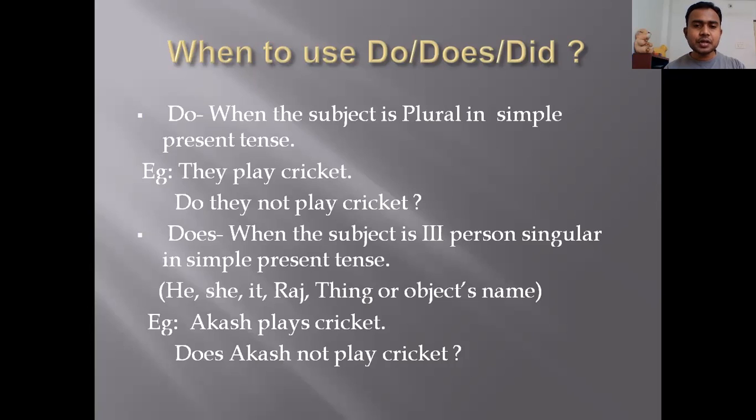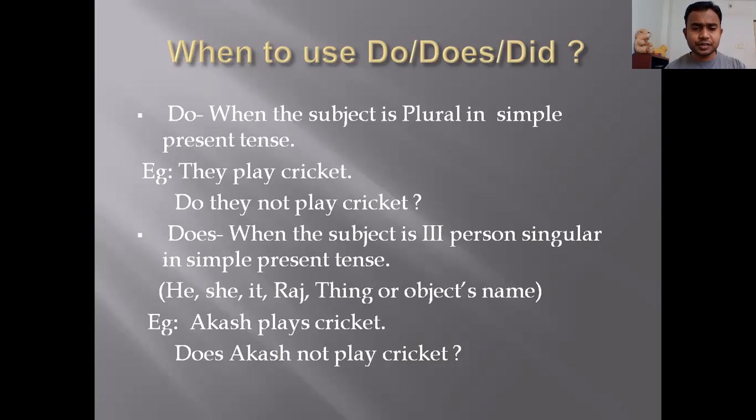Now when to use does? Does we have to use when the subject is third person singular in simple present tense. Third person singular we know. Third person mein kaun aate hain? He, she, it, anybody's name, like Raj name is given, or things or objects name, koi cheez vastu ke naam likhe, they are all third person, right?